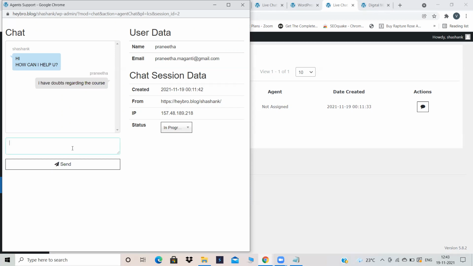Again from this side, one employee will be replying to that particular text. I'm just replying anything, just XYZ. Again, this particular message will go back to Pranita. Again, Pranita will chat with me like this. The chat will go on. That means live chat will go on between a particular user and a particular employee.